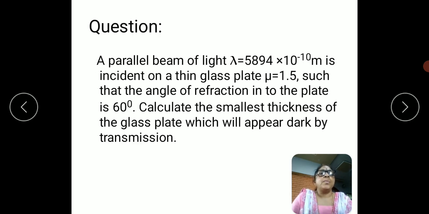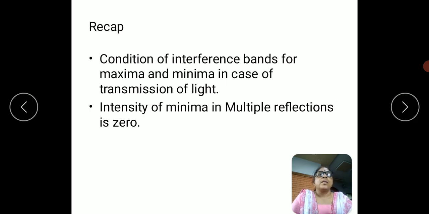And this is the problem, to calculate the thickness, that we have already discussed in session 4. Here we have discussed the condition of interference bands for maxima and minima in the case of transmission of light, and the intensity of a minima in multiple reflection is 0.